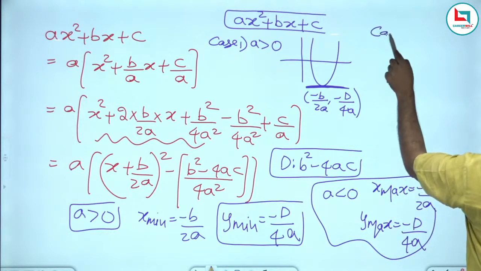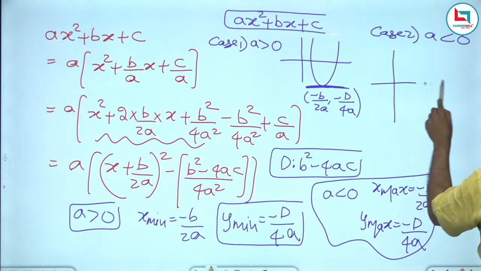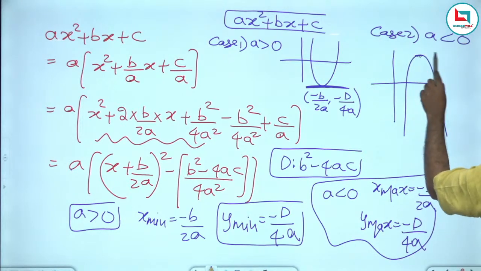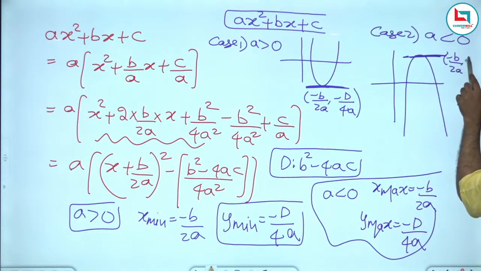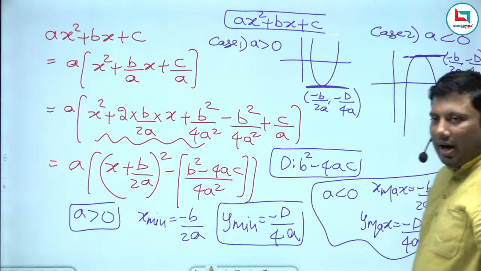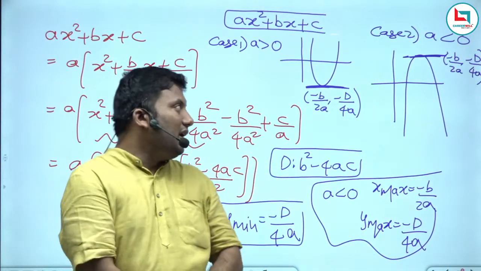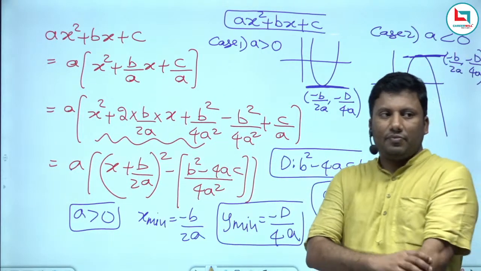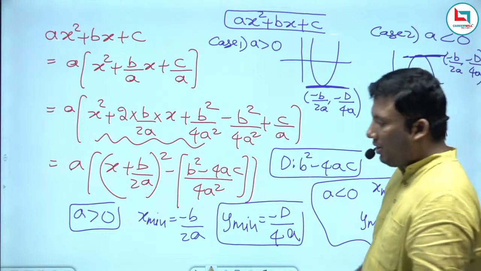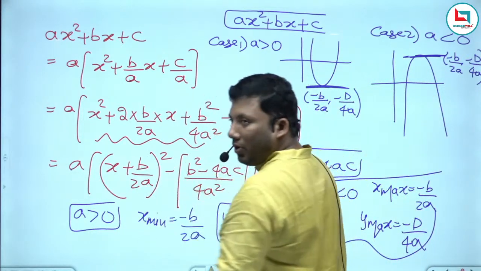Case number 2, if a is less than 0, the graph will be reversed. I will get the maximum value at minus b by 2a and minus d by 4a. Very, very important when we are solving maxima and minima. So how did we get maxima and minima? See here, a is greater than 0. Square is positive.